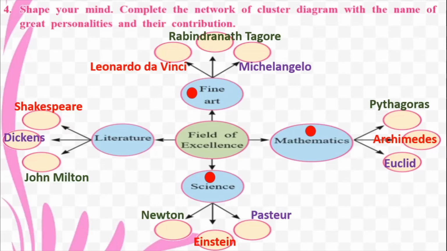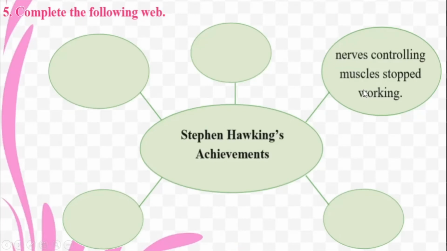Okay, now we go to another web diagram. Let us now try and highlight Stephen Hawking's achievement. All right. So we will start with the fact that the nerves which controlled his muscles stopped working. So this is how it started. When he was 21, he was exceptionally brilliant as far as cosmology and physics were concerned. He had a lot of knowledge, and he had a lot of thirst for knowledge also. But the nerves which controlled his muscles stopped working. And then let us see what his achievements were.